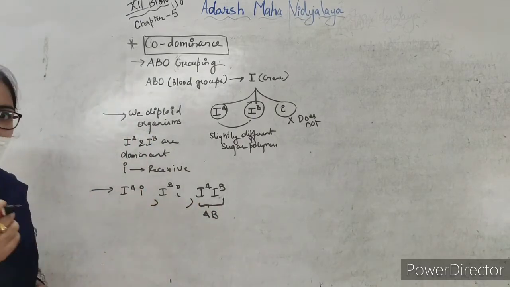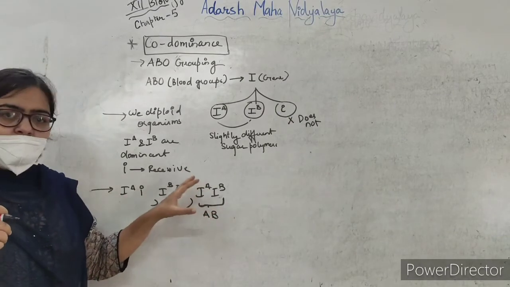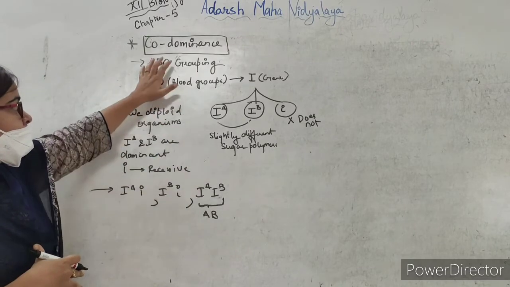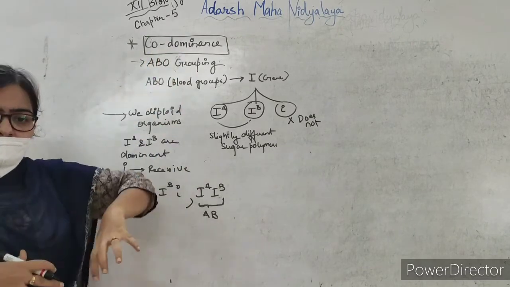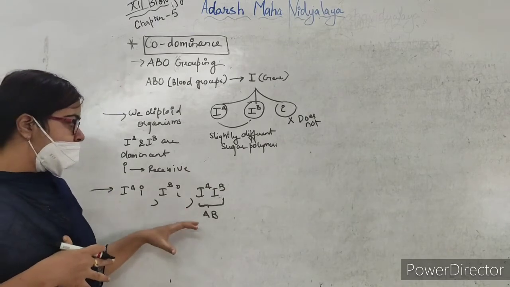So the AB blood group has the gene IA as well as IB, and as both of them are dominant, they both will express themselves, and that's why the law is given, that is codominance.